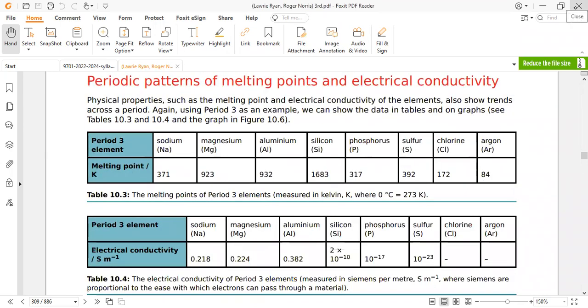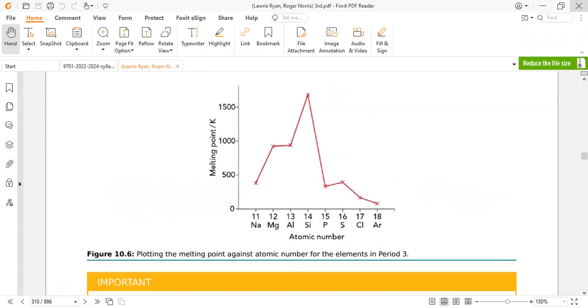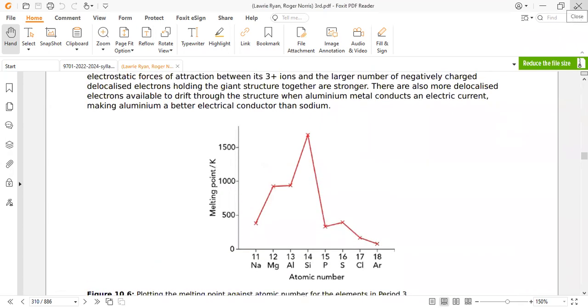The third is the melting point, across period 3. The graphical presentation of the melting point across period 3 is this one. First, again, the definition of melting point. Melting point means that the element changes its state from solid to liquid at a fixed temperature, and it can also include fixed temperature and pressure. Both are considered correct. Melting point is a fixed temperature at atmospheric pressure when the state changes from solid to liquid.